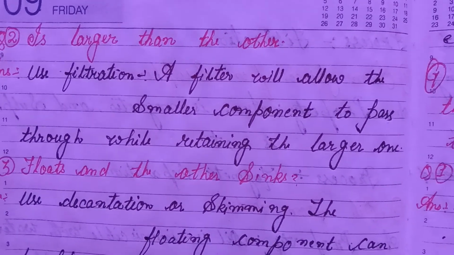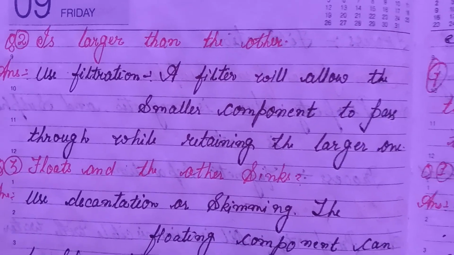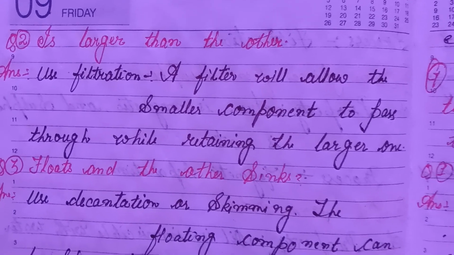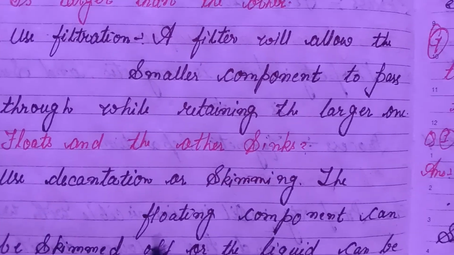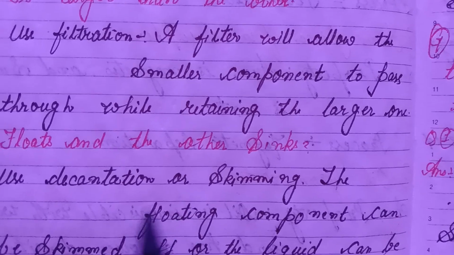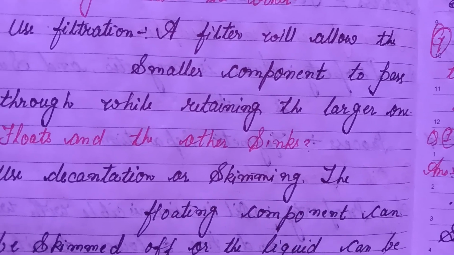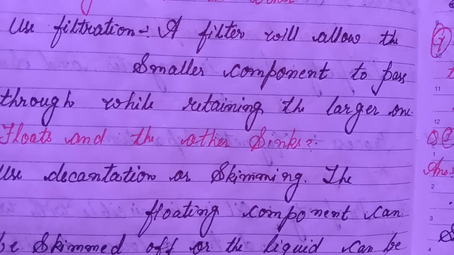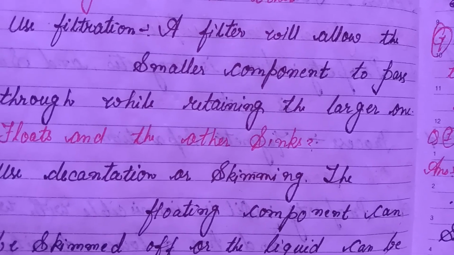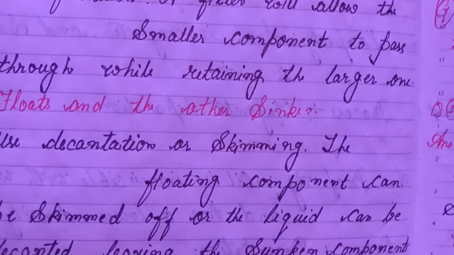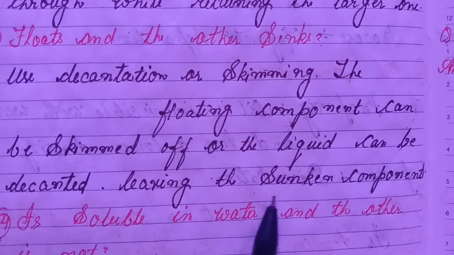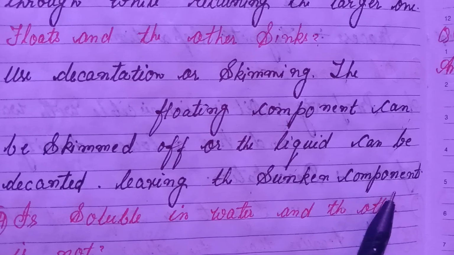Third, one floats and the other sinks. Answer: use decantation or skimming. The floating components can be skimmed off or the liquid can be decanted, leaving the sunken components.